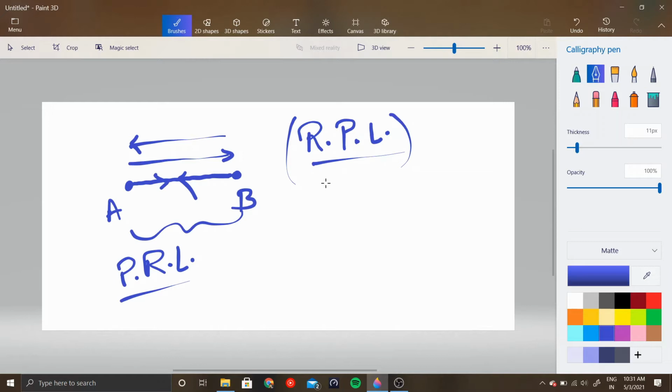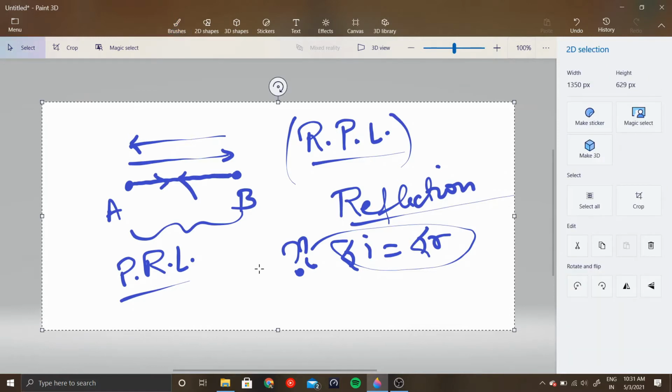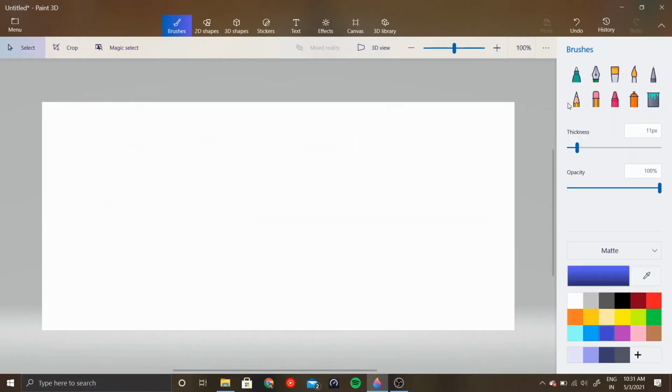Now, in your lower standards, you have learnt about a concept called the laws of reflection, right? And they taught you that it's a law, remember it. So the angle of incidence equal to angle of reflection. But why? If I ask you why, will you be able to give me an answer? Right? Will you be able? Okay. So let me give you an answer to this. Okay. So what I told you that light is always in a hurry, right? Okay. So let's build this.